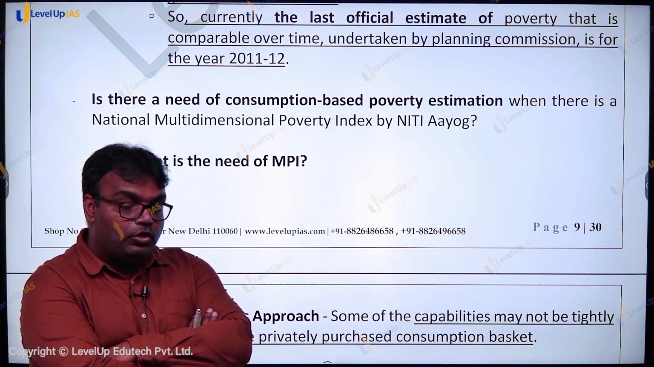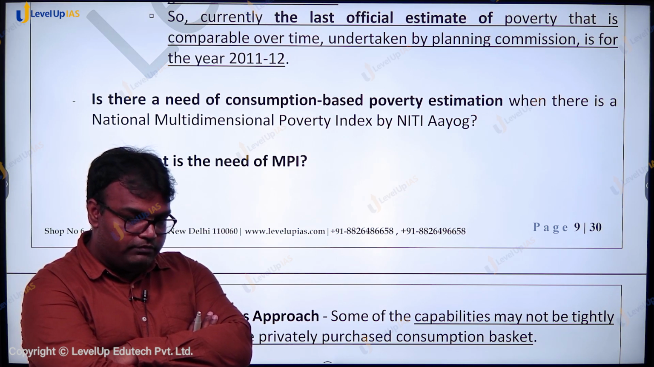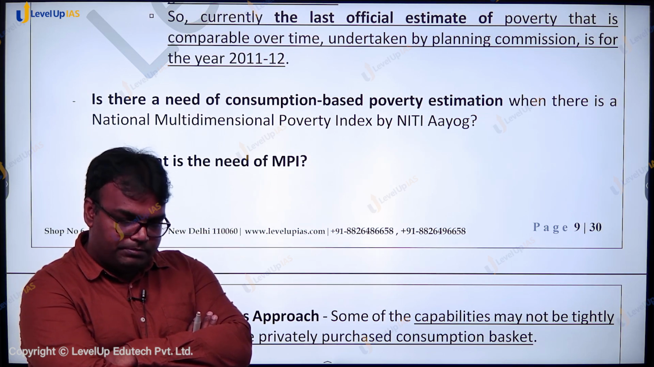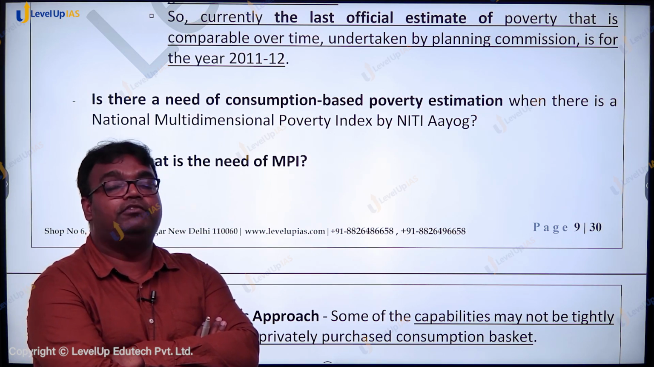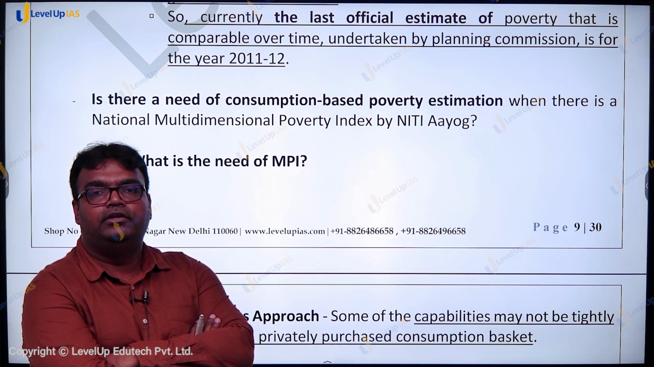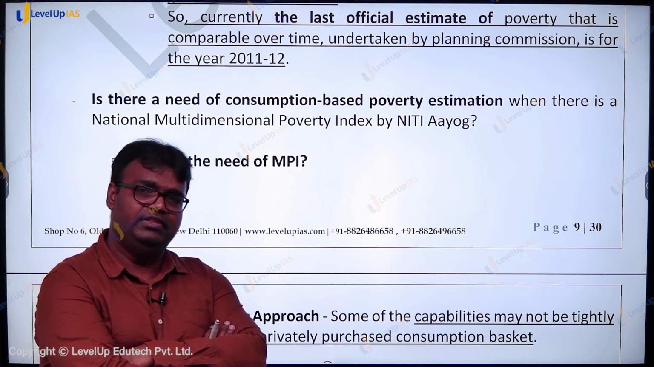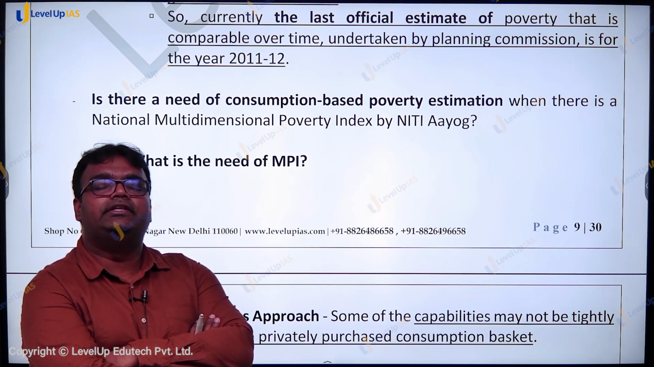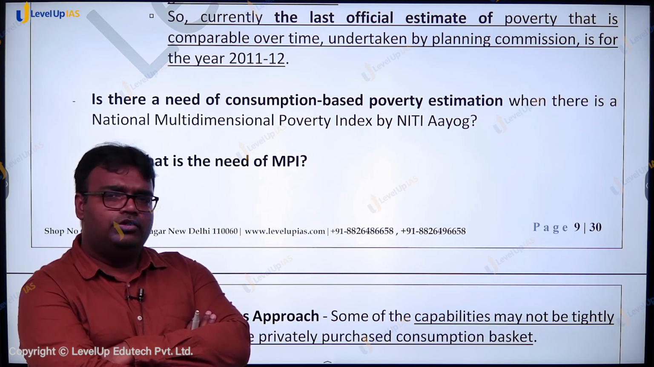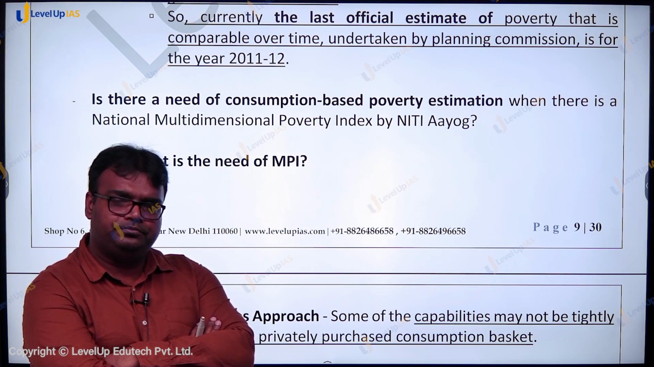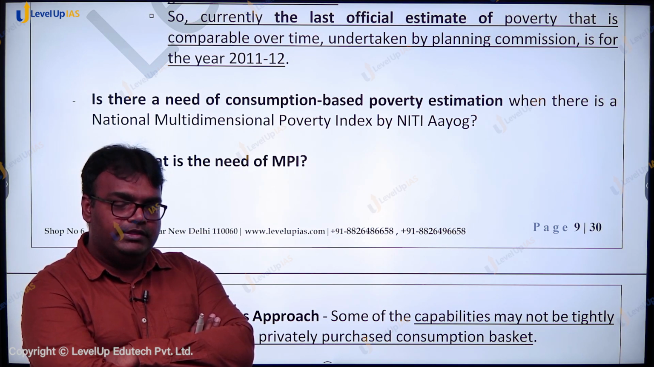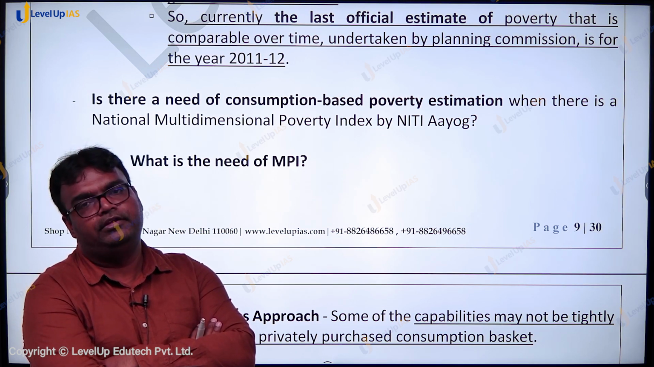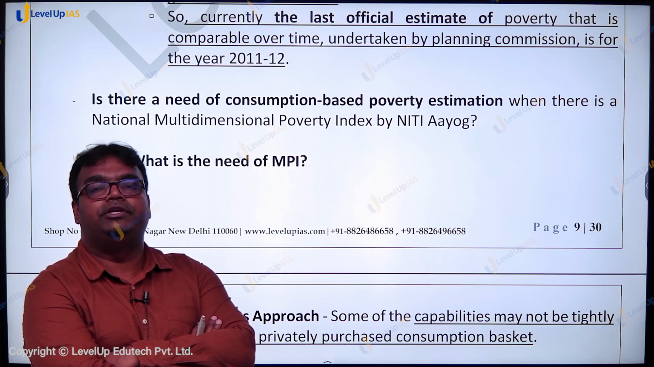Now we do not have a consumer expenditure survey since 2011-12, but we have the multidimensional poverty index. The multidimensional poverty index prepared by Niti Aayog uses National Family Health Survey data, and based on that, we saw, it has said that less than 15% of India's population was living under poverty in the 2019-21 period. So in this scenario, a question comes: do we really need a consumer expenditure survey mechanism to estimate poverty?